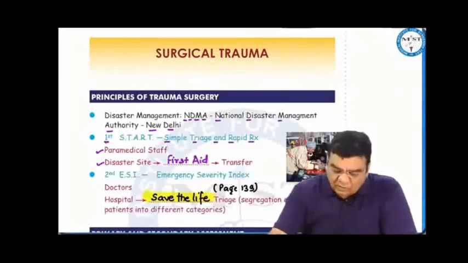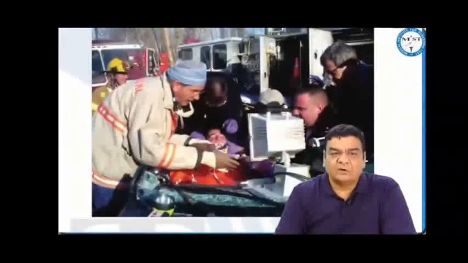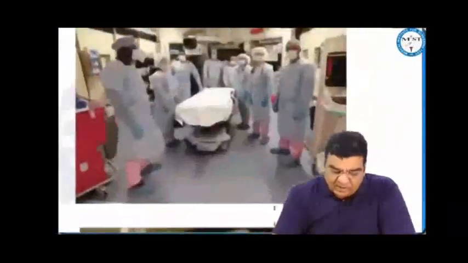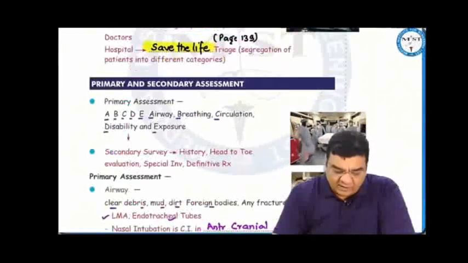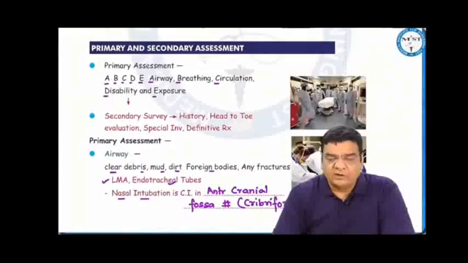When these patients are brought to the hospital, you are in the triage area in the emergency, where there's a designated triage team of doctors, and first and foremost thing will be to save the life. And at every stage we keep on doing the triage. Now how do we save the life?